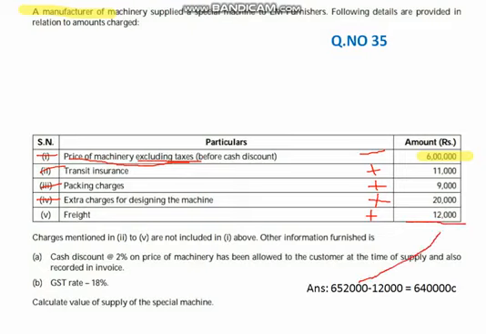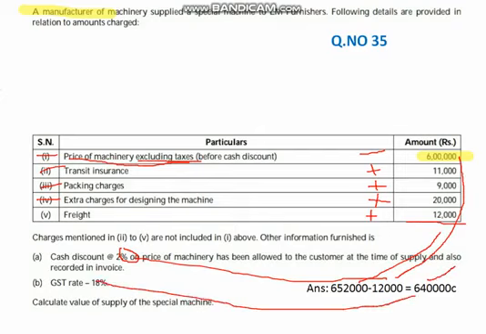From the 6 lakh, you have to deduct the 2% discount, and you will get this amount. Then the remaining amount is 6 lakh 40. On 6 lakh 40 you have to charge the 18% tax. The answer is 6 lakh 40.